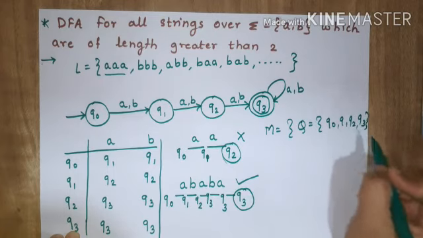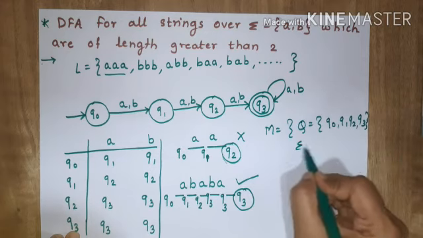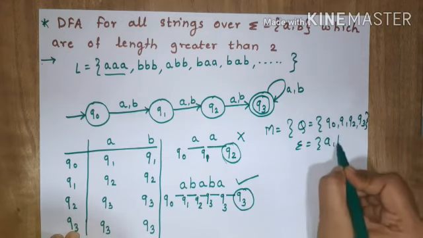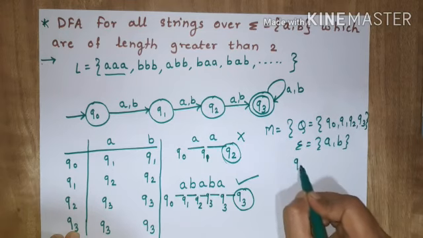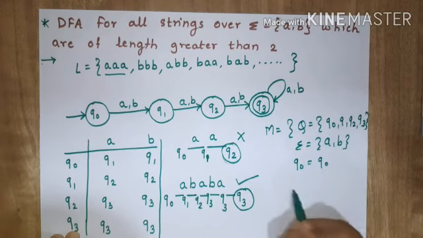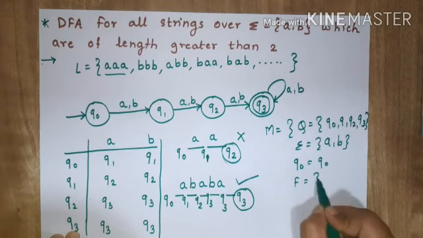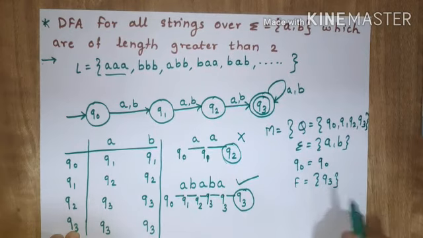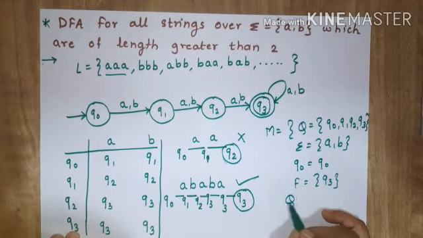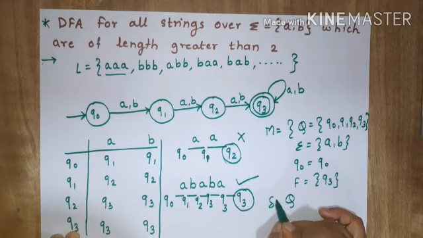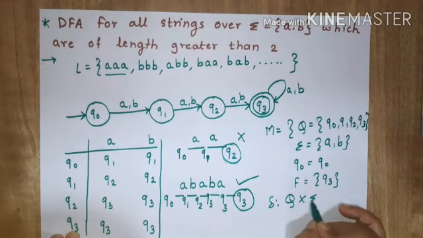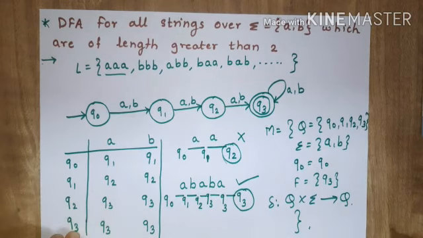Then you have sigma is equal to A comma B. The initial state is Q0. The final state is Q3. And the transition function is Q cross sigma produces Q. And this is the formal definition for your machine.